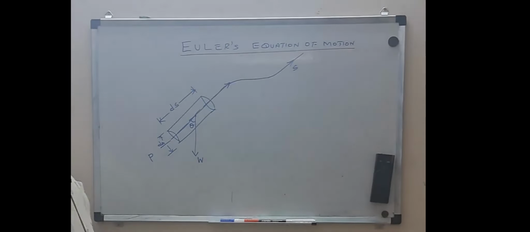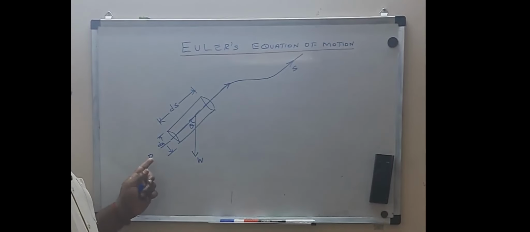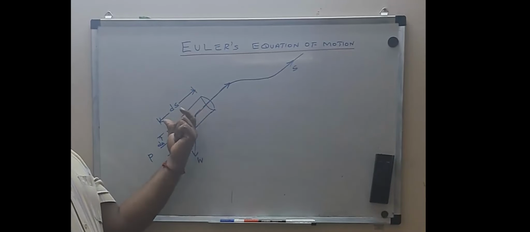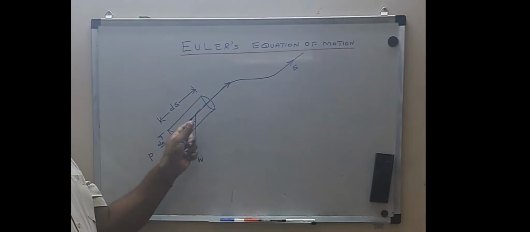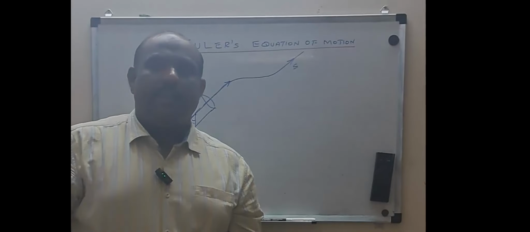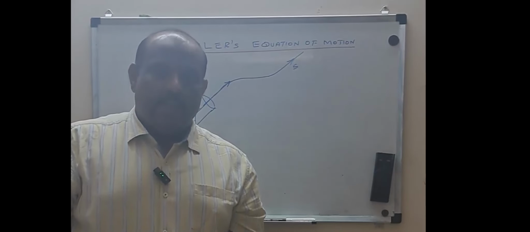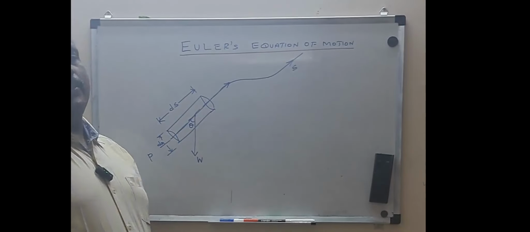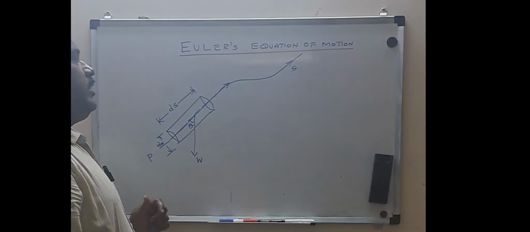I will repeat once again. I am going to consider a fluid motion which is going to enter at 1. It is going to leave through this fluid element of length ds and area dA, and the streamline is going to travel along some path. It has its own path and is traveling along its own path. Now I want to write down the corresponding energy equation, or rather the corresponding force equation.